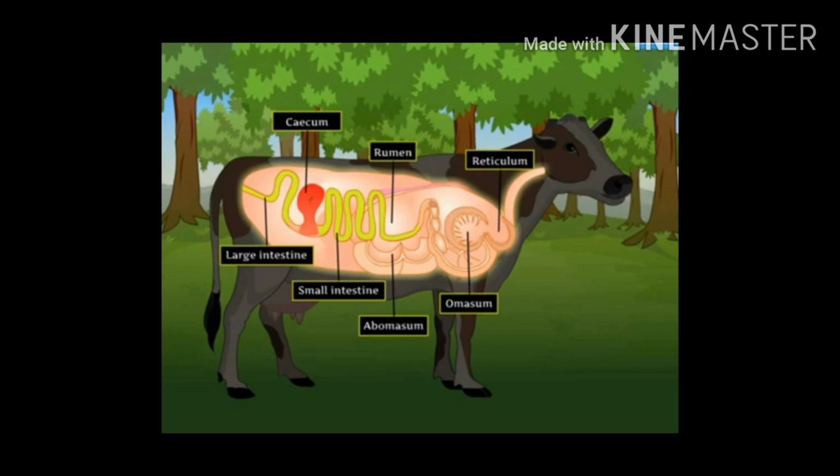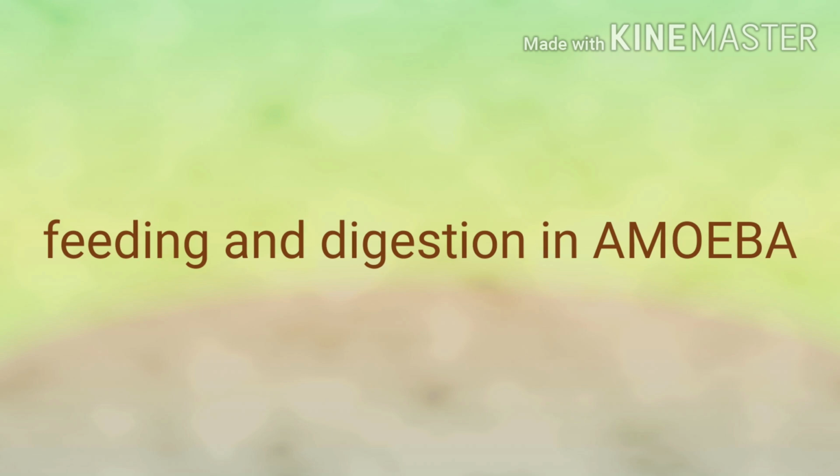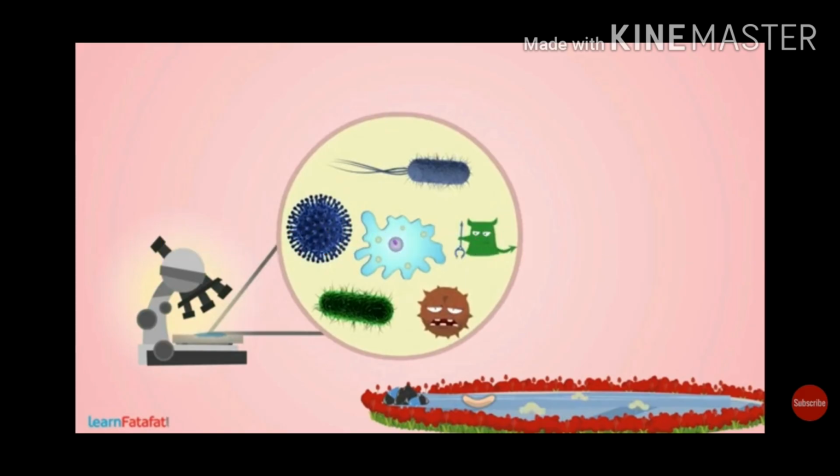Okay students. So far you have learned about animals which possess a digestive system, but there are many small organisms which do not have a mouth and a digestive system. So here we are going to learn another interesting way of food intake, feeding and digestion in amoeba. Amoeba is a microscopic single-celled organism found in pond water.